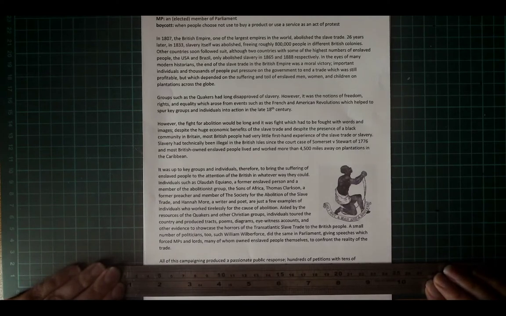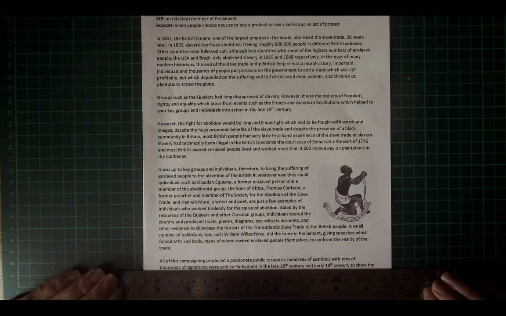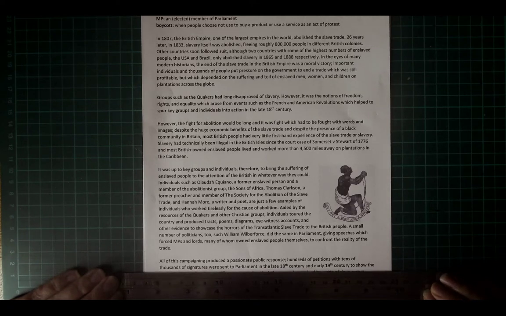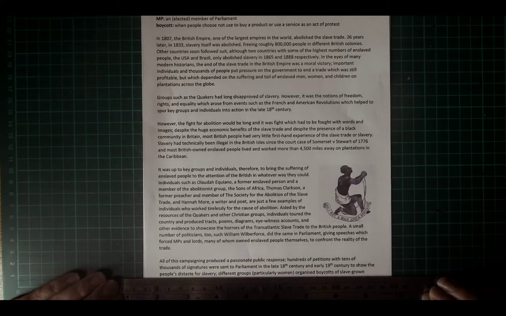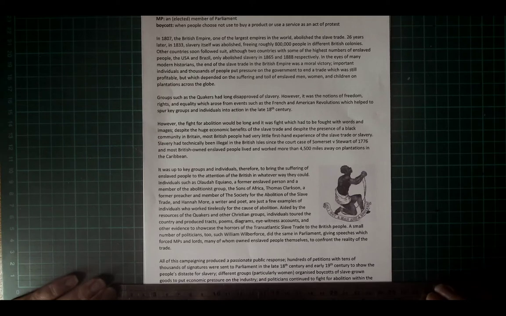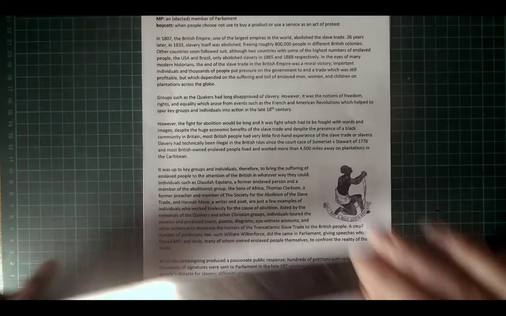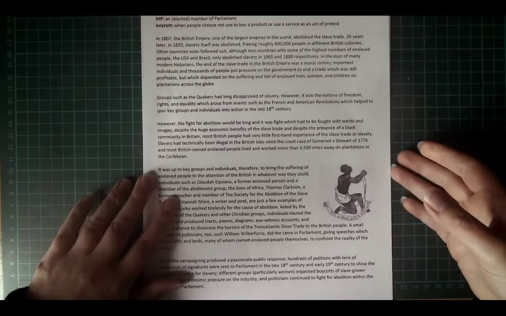All of this campaigning produced a passionate public response. Hundreds of petitions, with tens of thousands of signatures, were sent to Parliament in the late 18th century and early 19th century to show the people's distaste for slavery. A petition is essentially a document which people sign to show their opinion about something. Different groups, particularly women, organised boycotts of slave-grown goods to put economic pressure on the industry. And politicians continued to fight for abolition within the Houses of Parliament.